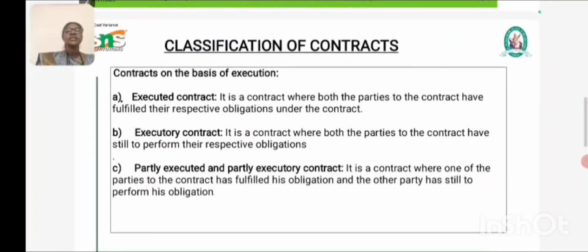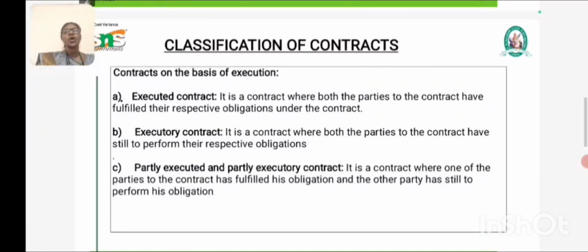Then next is the classification on the basis of execution: executed contract, executory contract, and partially executed and partially executory contract. There are three classifications of execution. First is the executed contract, where both parties fulfill their respective obligations.